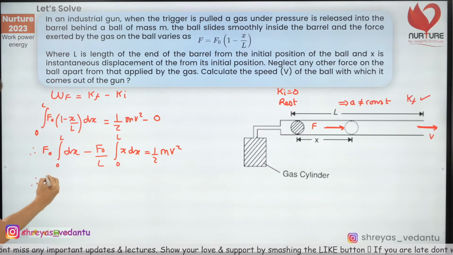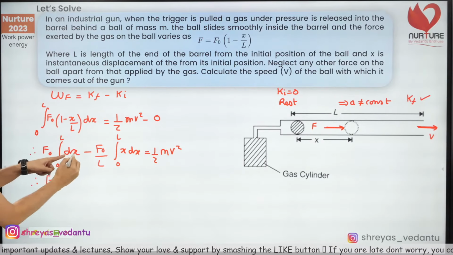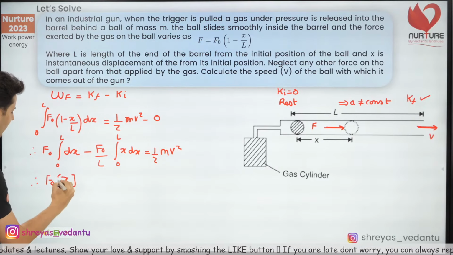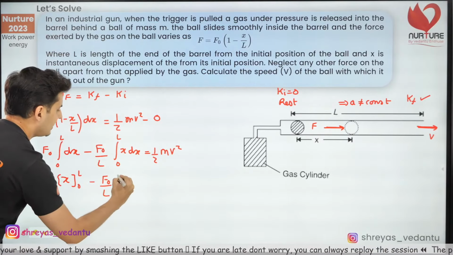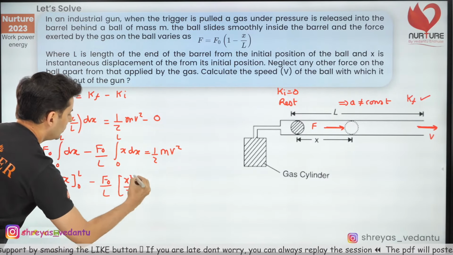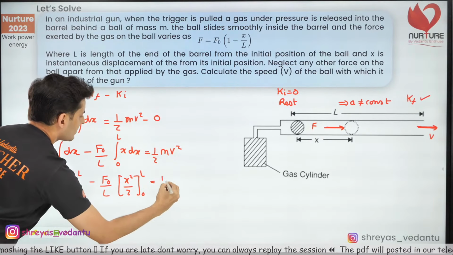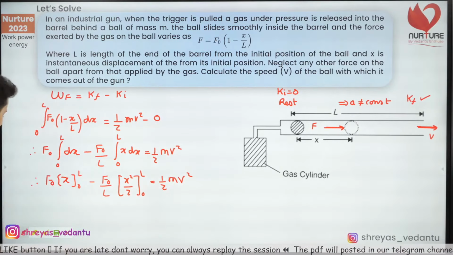Now let's just integrate this. So this will become f naught, integral of dx is just x, from 0 to L, and this is nothing but f naught by L, x dx integral is nothing but x square by 2, again 0 to L. This is half mv square.